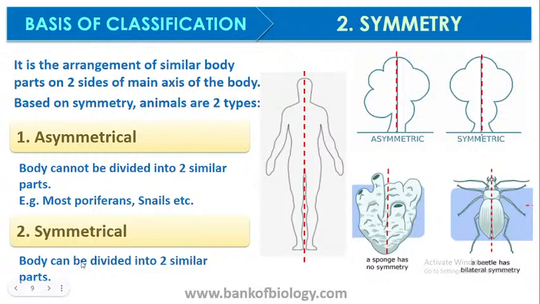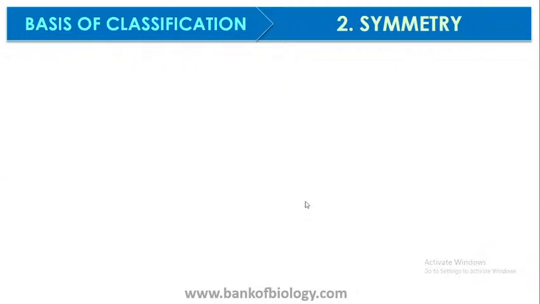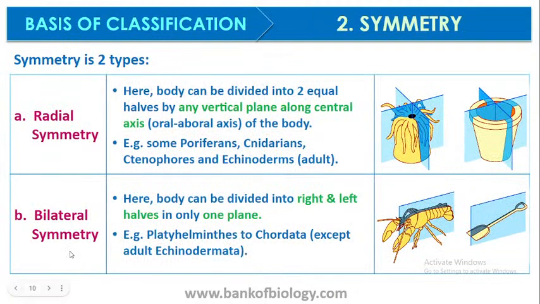Moving on to symmetrical, where the body can be divided into two symmetrical halves. You can see here the human body showing this: when we divide the organism, it can be equal, I mean, the exact mirror image. One half will be the exact mirror image of the other. Even you can see the beetle here. So this type of symmetry is called bilateral symmetry. The sponge has no symmetry here, so sponges are asymmetrical. As I said, symmetry can be of two types: one is bilaterally symmetrical and another is radially symmetrical.